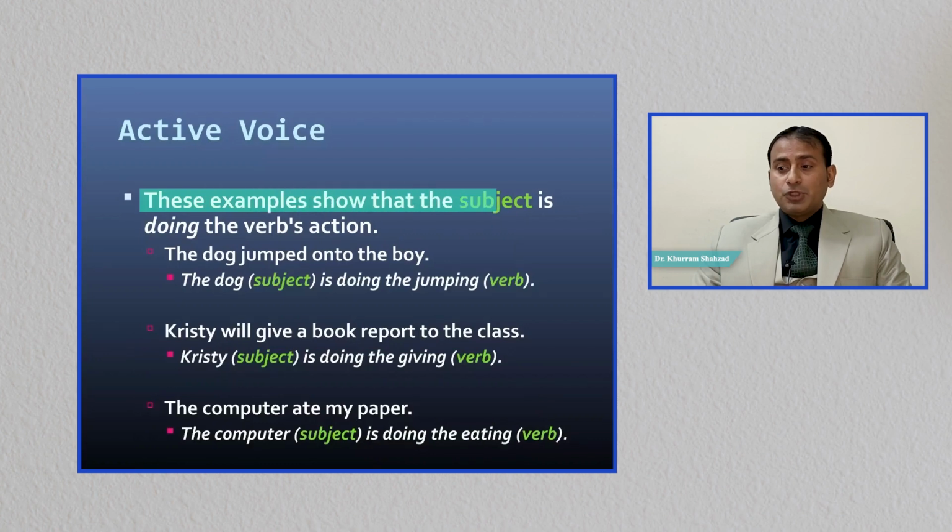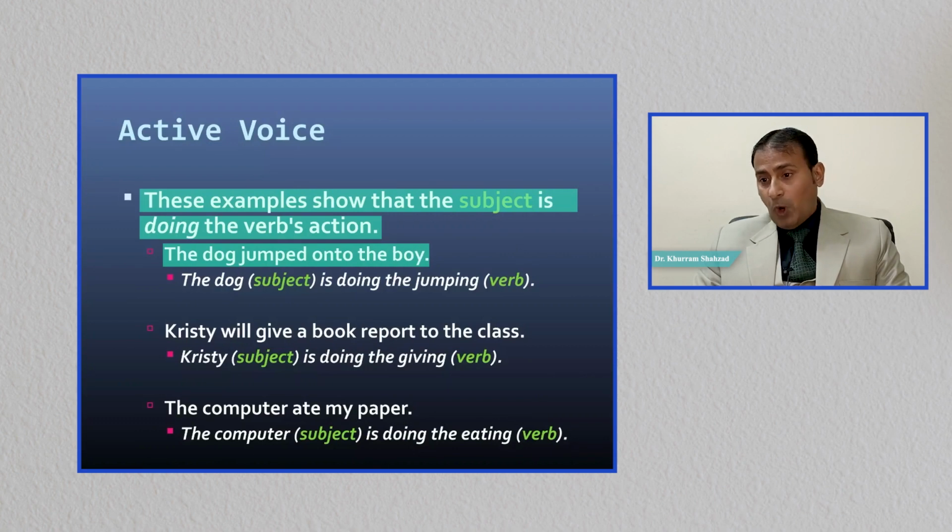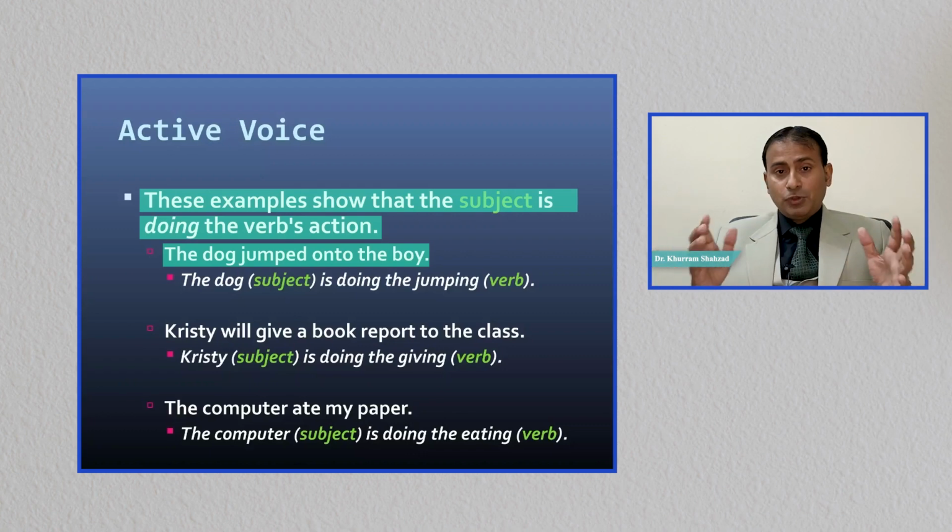These examples show that the subject is doing the verb's action. The dog jumped onto the boy. So dog is the subject and it is doing the jumping. Onto the boy, boy is the object. So boy here is receiving the action. So the dog is the subject, jumped is the verb, and the boy is the object.